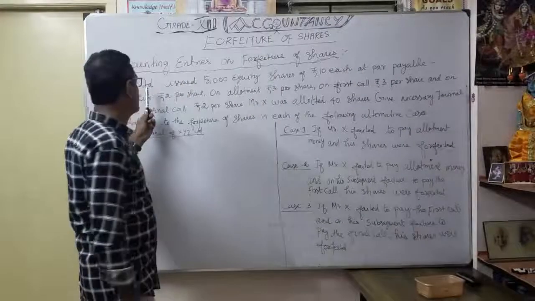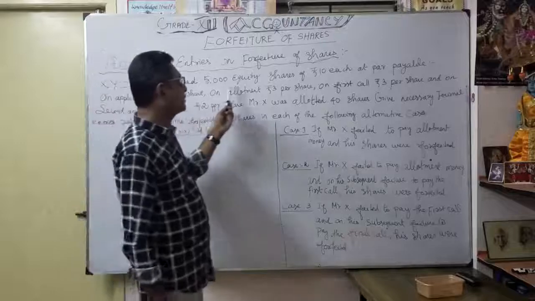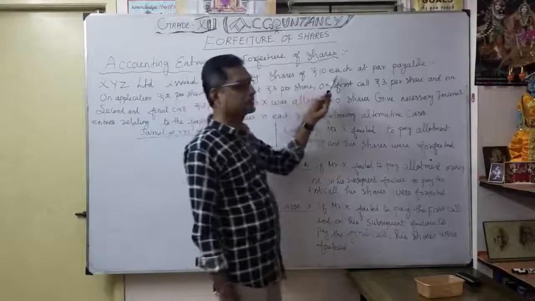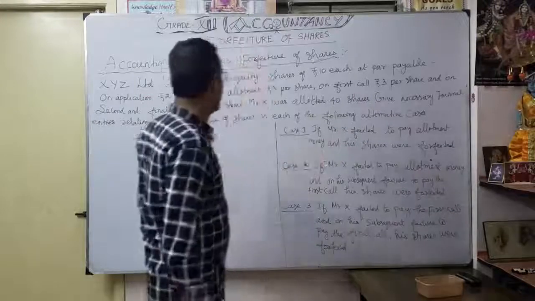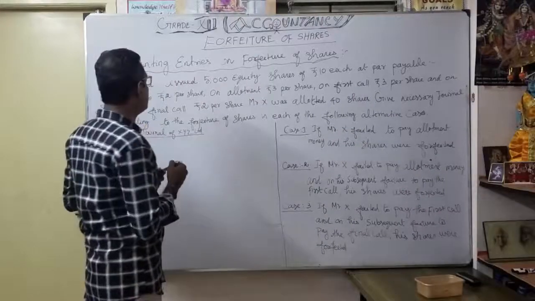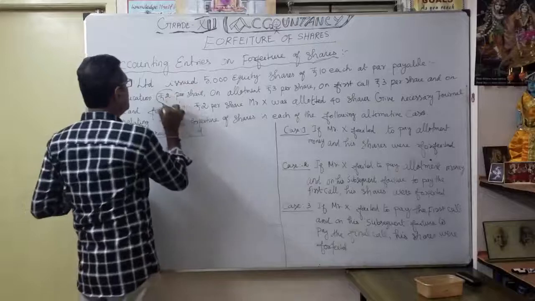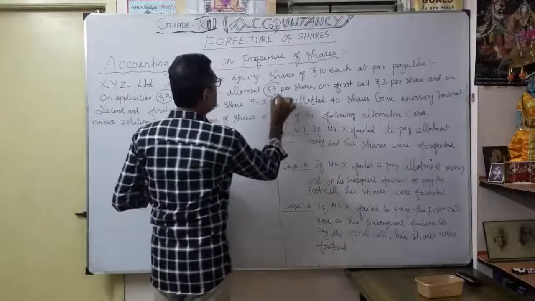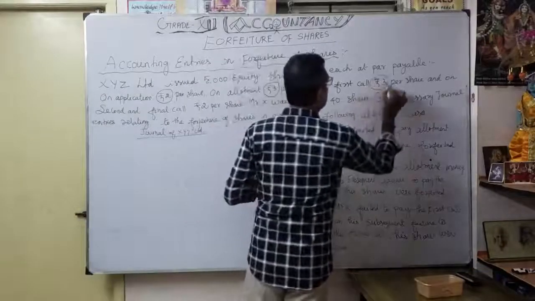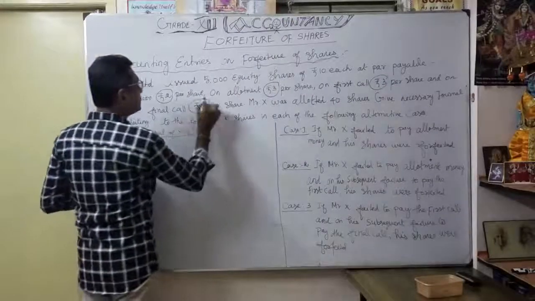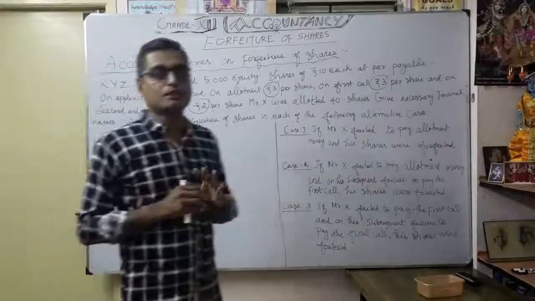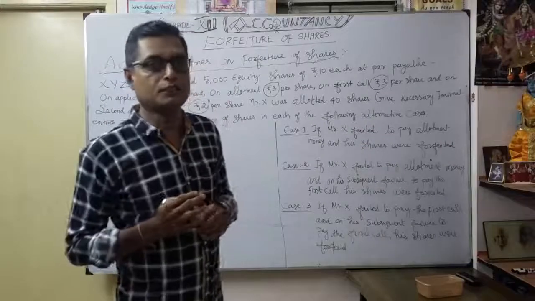So XY Limited issued 5,000 equity shares of 10 each at par. So here the shares issued at par, payable on what? On application 2 rupees, allotment 3 rupees, then first call 3 rupees. Thereafter, second and final call 2 rupees. So total comes to around 10 rupees. This is the structure of the share unit value.